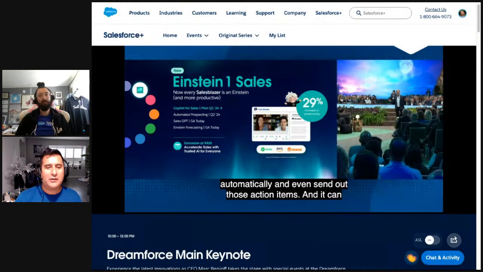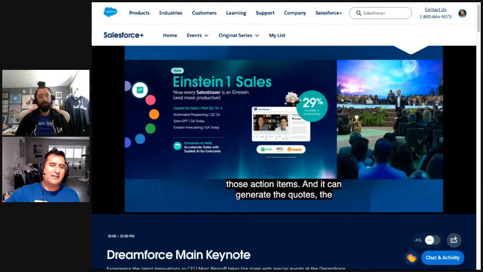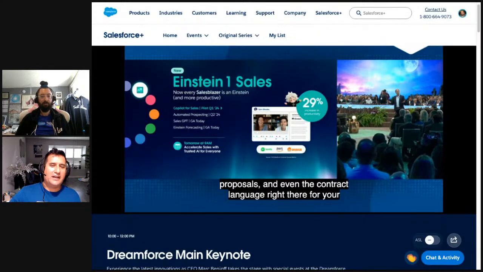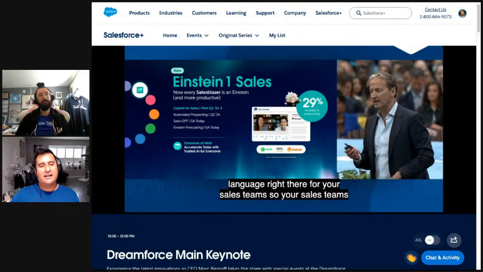So it's just kind of like the sequence, Einstein 1 and then the product. Sales will never be more productive than it will be with Einstein 1 sales. This is a big, big deal.